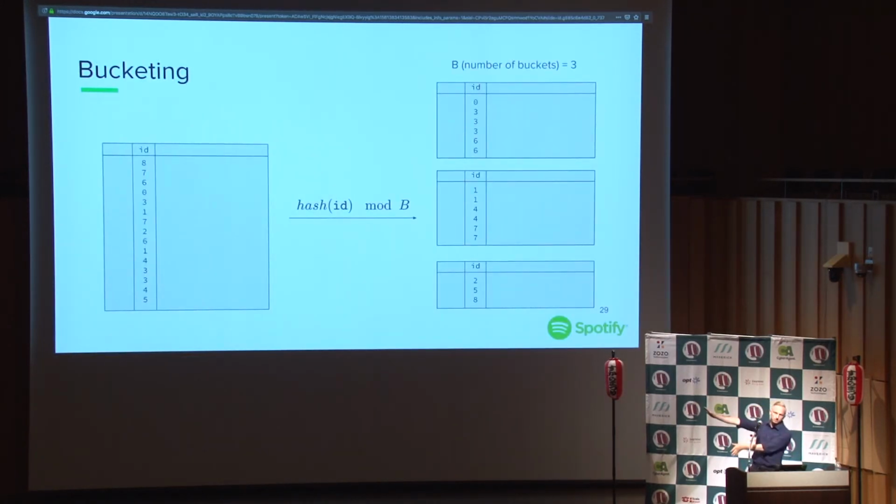On the left side, you can see my data set. It has IDs. I'm going to shard the data by ID. So I'm going to apply a hash function on it, and the hash function is going to give you a bucket number. In this example, I can see that the IDs 0, 3, and 6 went to the first bucket. 1, 4, and 7 went to the second bucket. And 2, 5, and 8 went to the third bucket. So I chose to use 3 buckets.